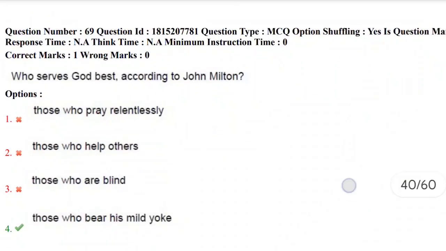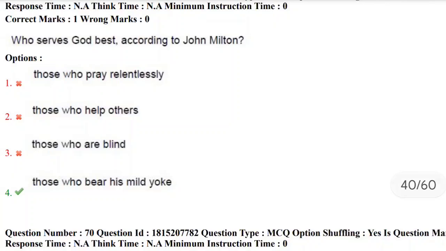Let's move towards 69th question. Who serves God best according to John Milton? And the options are those who pray relentlessly, those who help others, those who are blind, those who bear his mild yoke. And the correct answer here is fourth option.